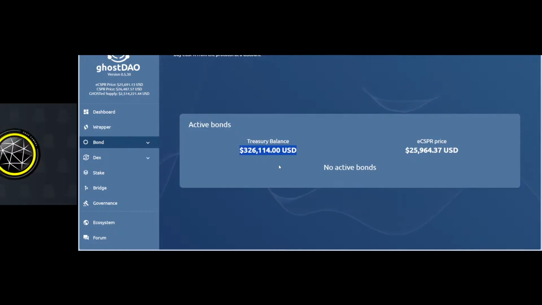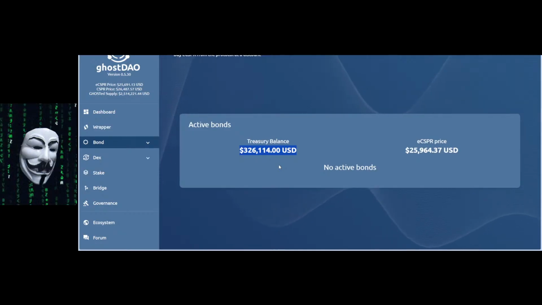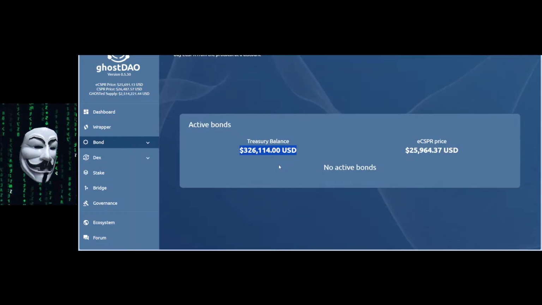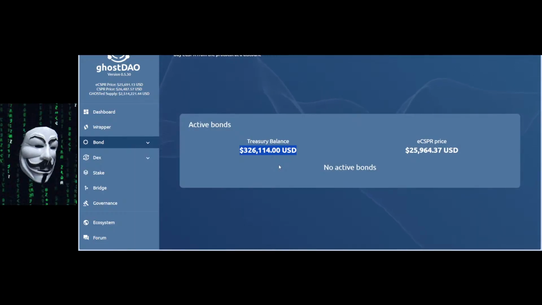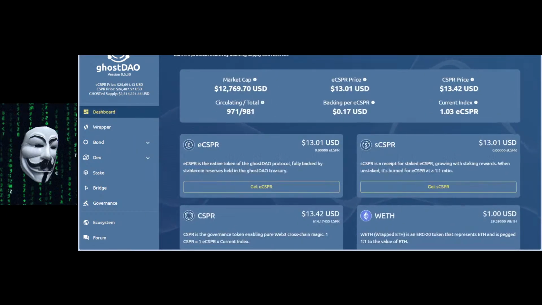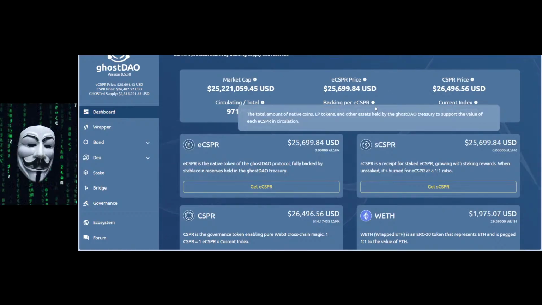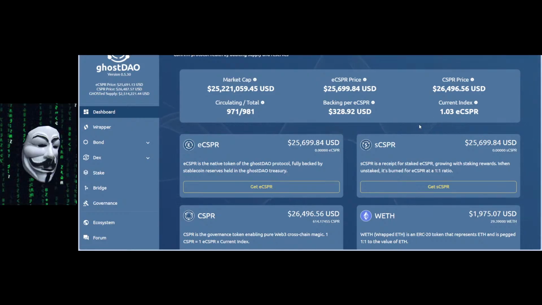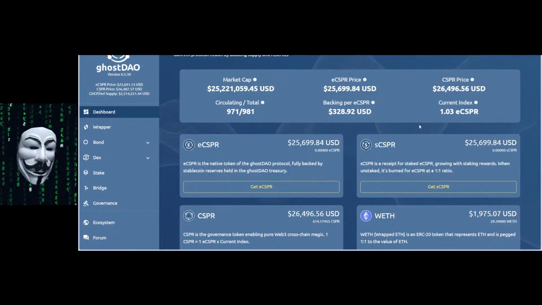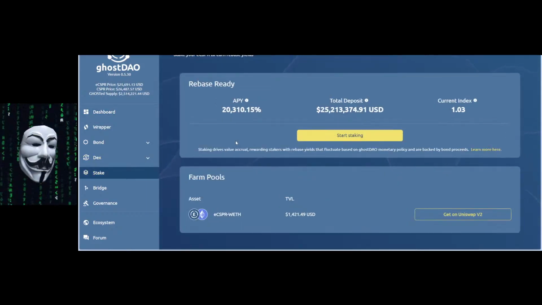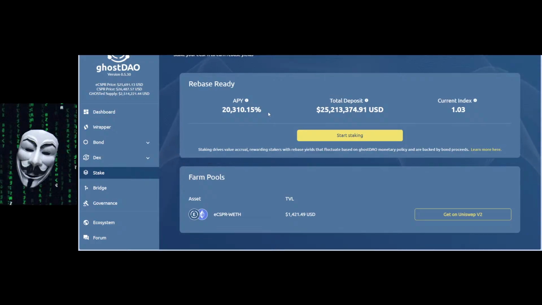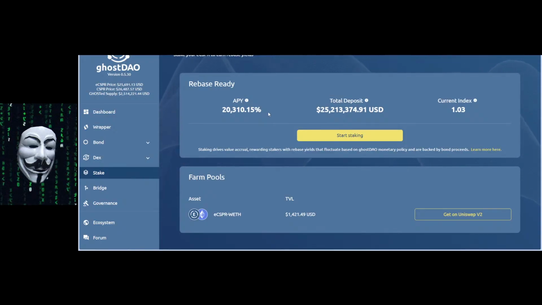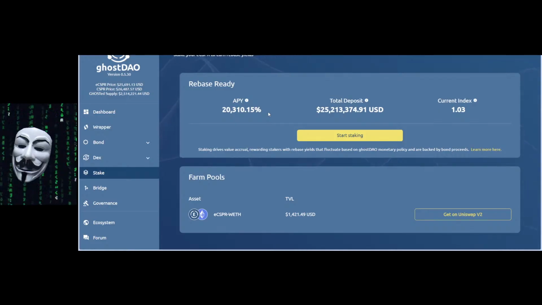Why is that important? Well, because the starting treasury balance was at $300. So it was just at $300. Today is $300,000. So the treasury went up 1000x. In the meantime, the backend increased 100x. So it means that the treasury is 10x more resilient than the backend. So the current APY is at 20,000%. The APY at 20,000% is sustainable for many months.